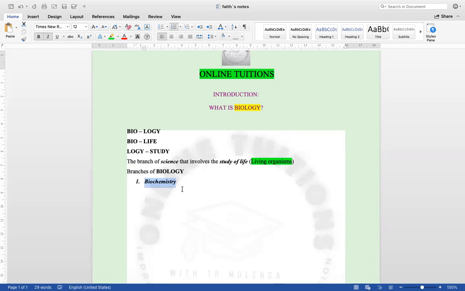Even the other day we said that biochemistry is a branch of science that involves the study of chemical reactions within the living organisms.